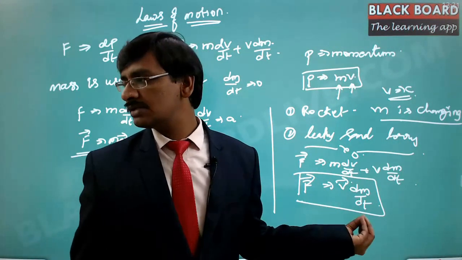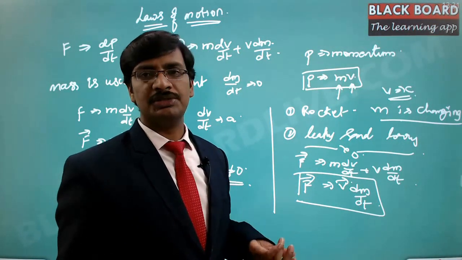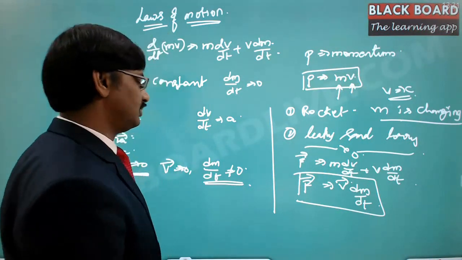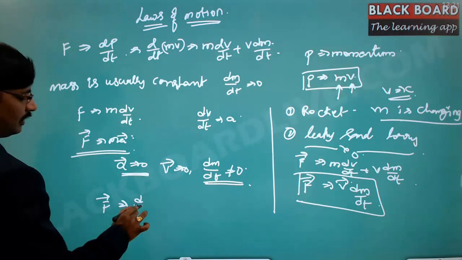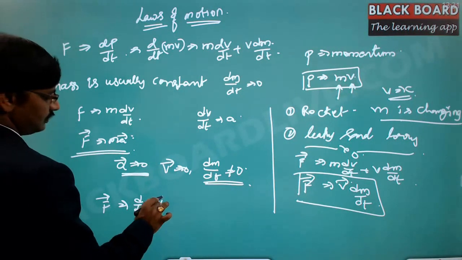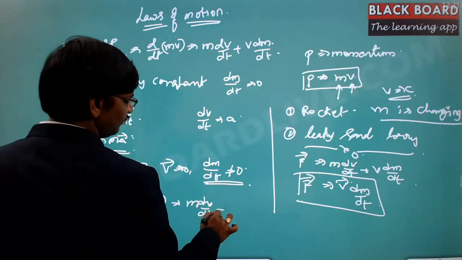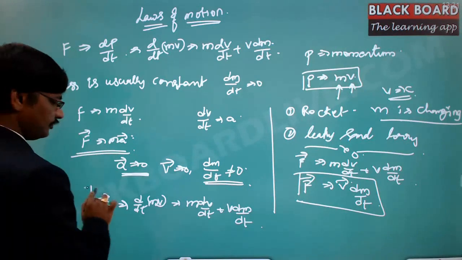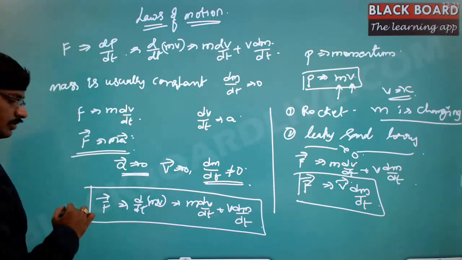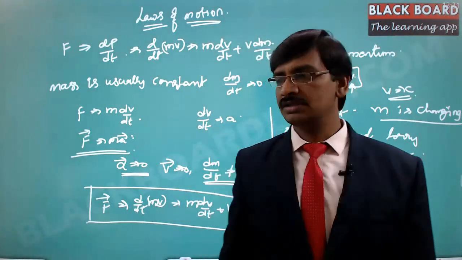In most cases we will have both changes: the mass is going to change, and at the same time the velocity is going to change. In such a case, the force is expressed as d by dt of mv, which is equal to m dv by dt plus v dm by dt. So these are the principles that need to be used if you want to calculate the force that is required.